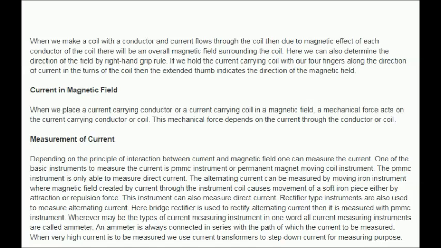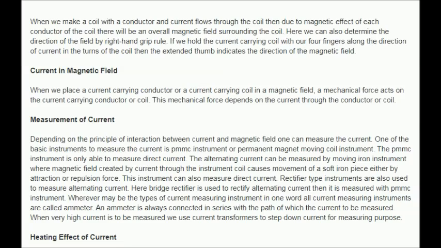The alternating current can be measured by a moving iron instrument, where the magnetic field created by current through the instrument coil causes movement of a soft iron piece either by attraction or repulsion force. This instrument can also measure direct current. Rectifier-type instruments are also used to measure alternating current. Here a bridge rectifier is used to rectify alternating current, then it is measured with a PMMC instrument.